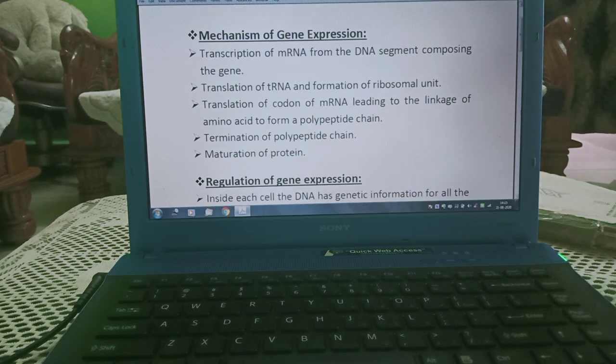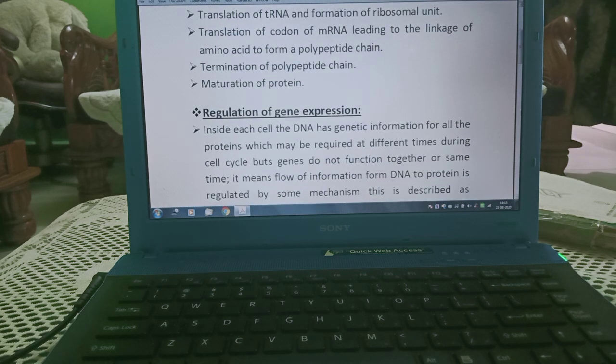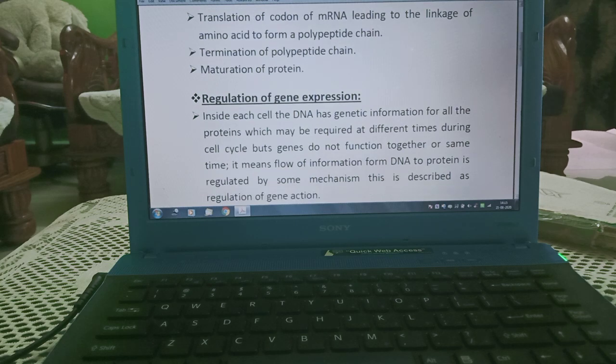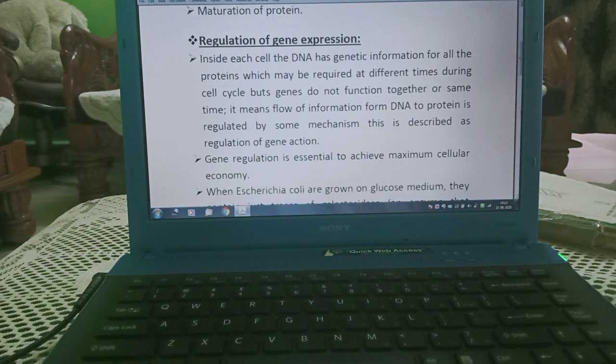Transcription of messenger RNA from the DNA segment composing the DNA. Translation of transfer RNA and formation of ribosomal unit. Translation of codon of messenger RNA leading to the linkage of amino acid to form a polypeptide chain. Termination of polypeptide chain. Maturation of protein.